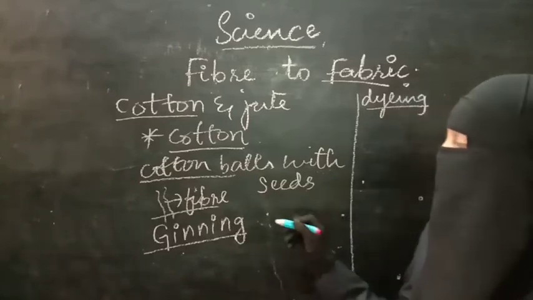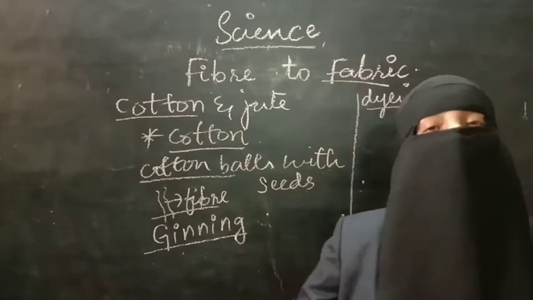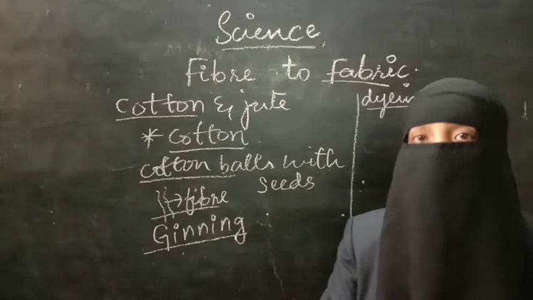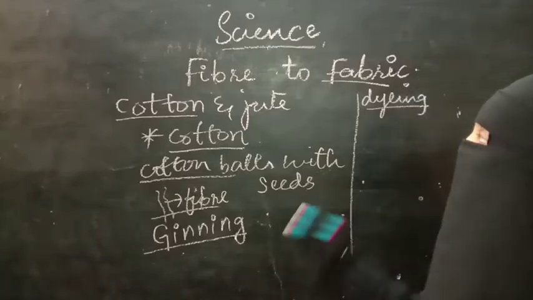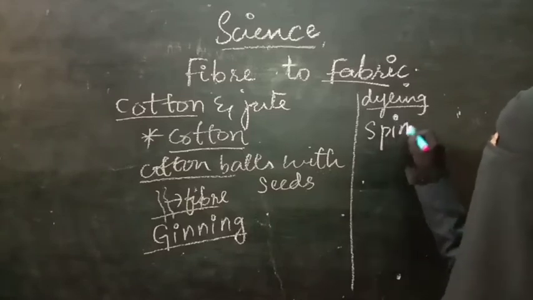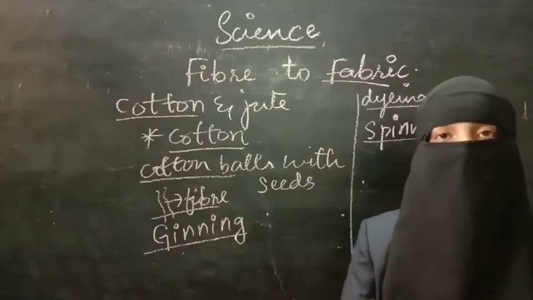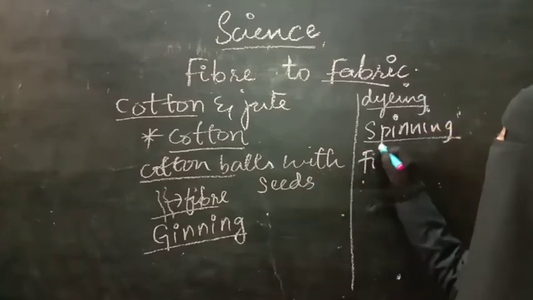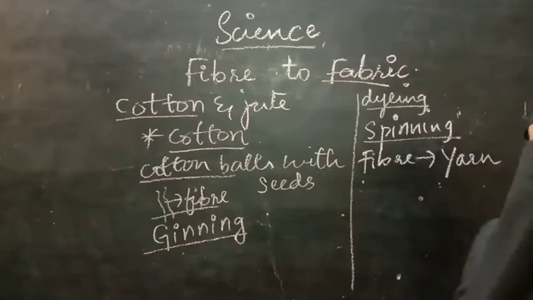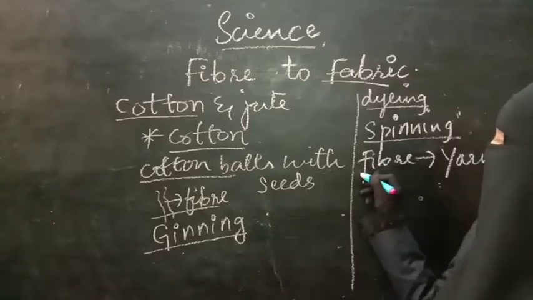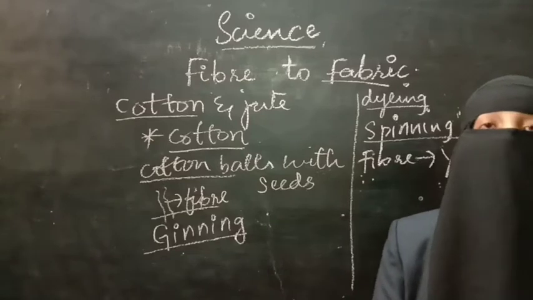But when we are combing these fibers, they are not strong enough to convert into fabric. So what will they do? First of all, after coloring and all, spinning will be done. In the procedure of spinning, cotton fiber is converted into yarn. Fiber to yarn is called spinning. The process of obtaining yarn from fiber is called spinning.